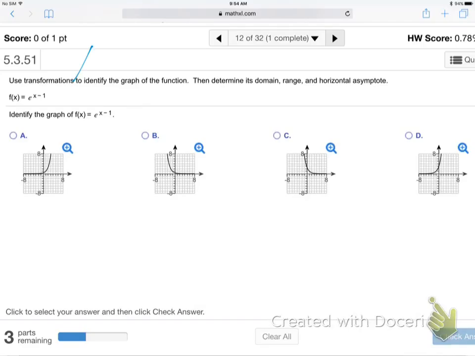Do y'all know what E is? Y equals E to the x minus 1. What is E? We're going to be getting into E now. From this point forward, we'll use it a lot. Do you know E is just a special number? E is just like pi is, right? Pi is 3.14 and goes on and on and on, right? E is a special number, 2.718, blah, blah, blah. It goes on and on and on. So it's just a special number.